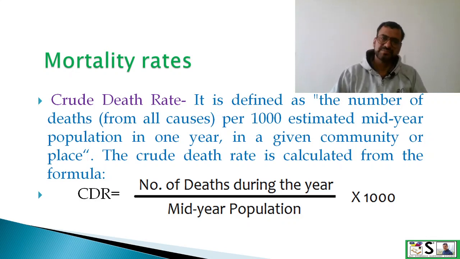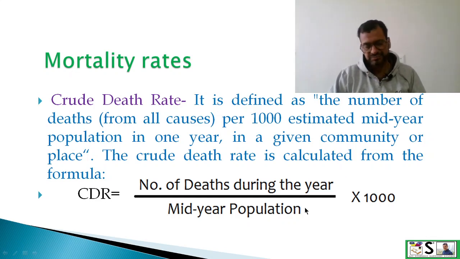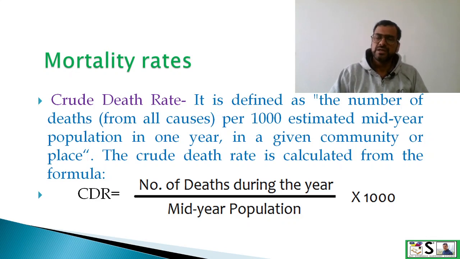or the area. The crude death rate is calculated by this formula. CDR means crude death rate. Here we write number of deaths during the year and divide it by mid-year population. Dear students, what is mid-year population? Actually, the population normally increases starting from January to December.